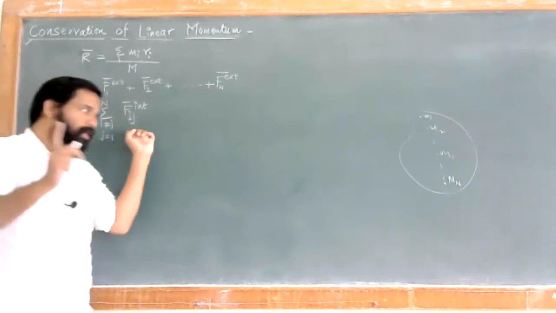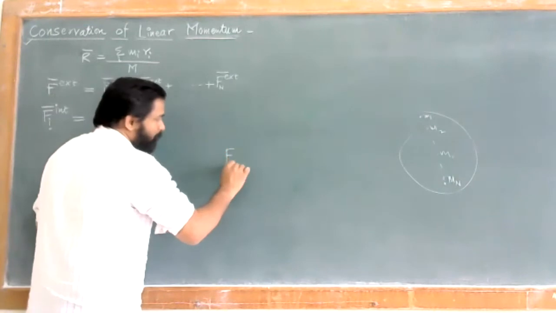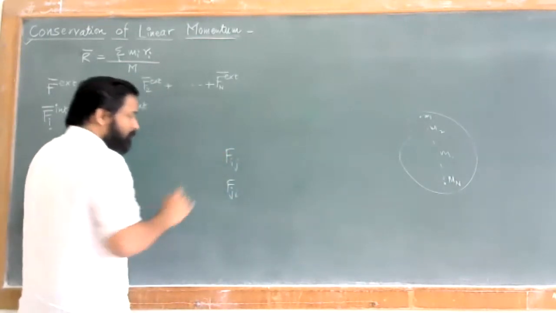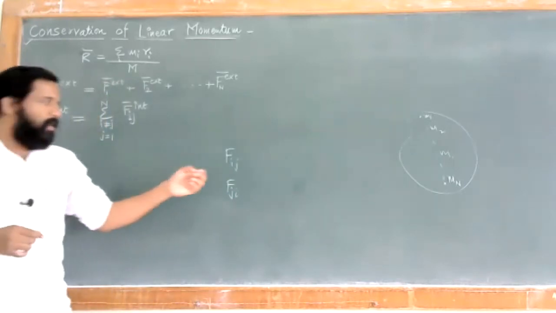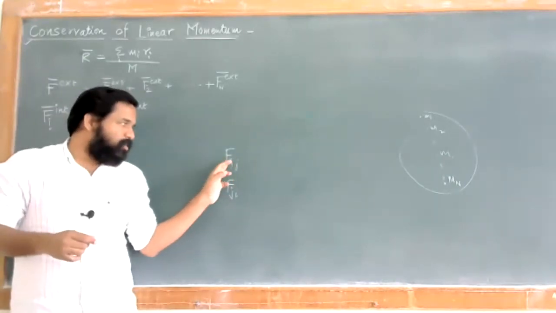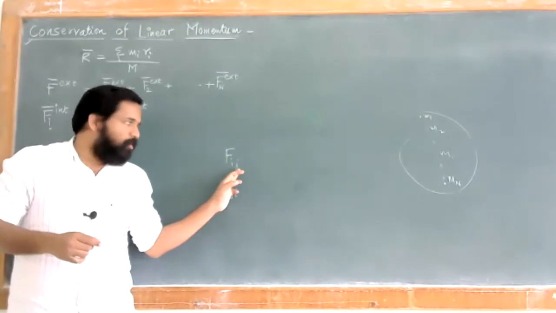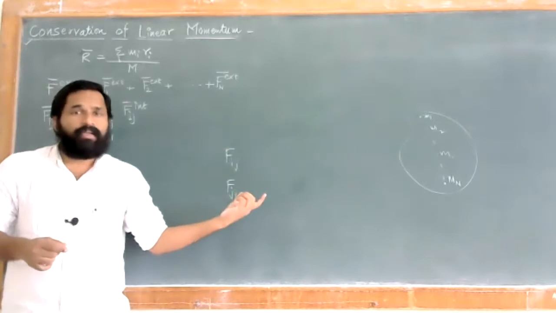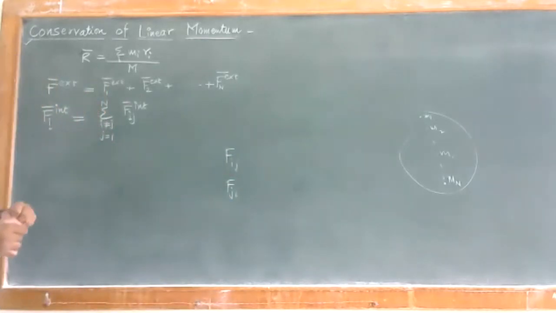Everyone should notice there are two conditions. Either we can write Fij or we can write Fji. We have to use both. Fij is the force on the ith particle as a result of its interaction with the jth particle, and Fji internal is exactly opposite. So you can have these two conditions.